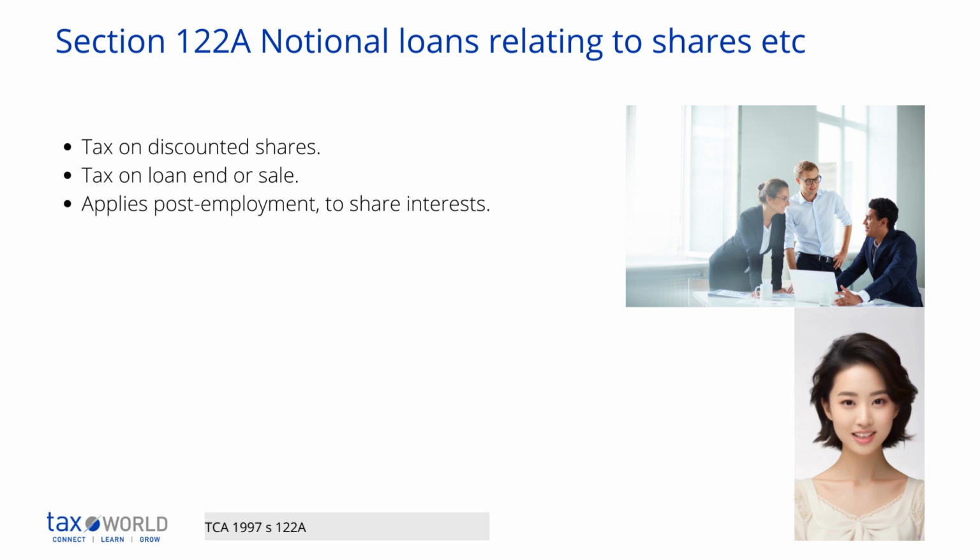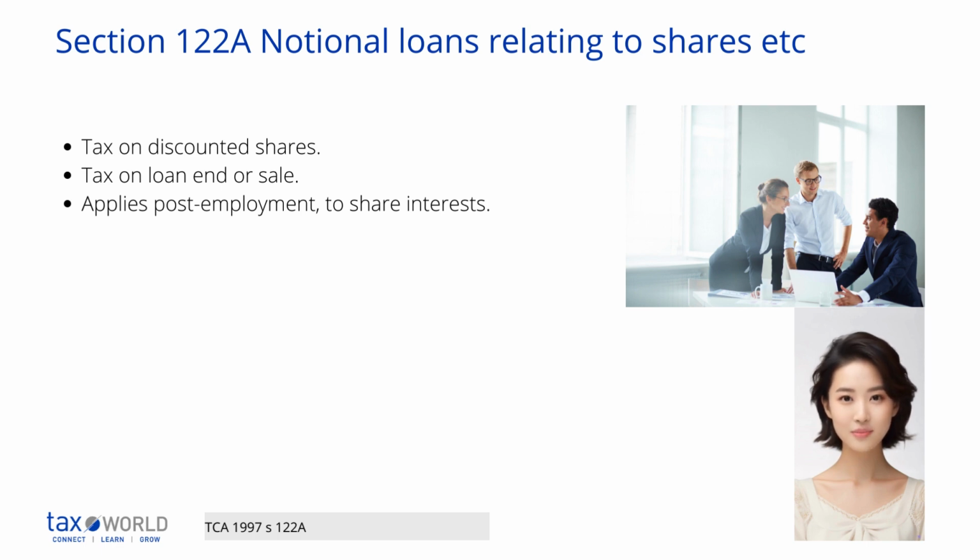Shares are considered received at a lower value if they are obtained for free or bought for less than their market value. It doesn't matter if the employee has to make any future payments for these shares. The initial amount of the notional loan is equal to the difference between the market value and the price paid for the shares. The loan continues to exist until it ends under certain conditions.